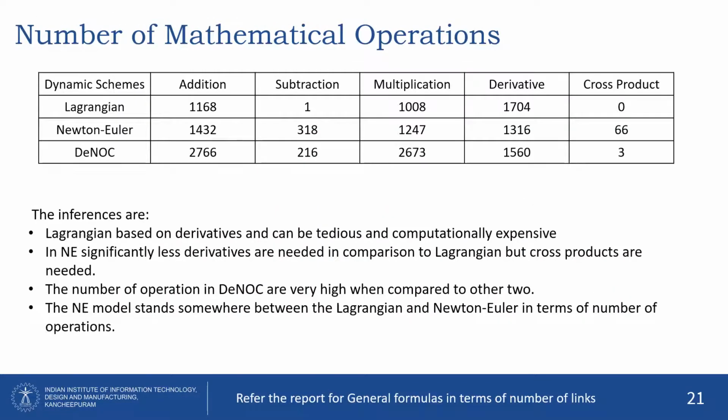The next important stage is the qualitative inferences, and for this the first step is to calculate the number of mathematical operations for each and every model. For this, a general formula in terms of number of links was derived, and then n equals 6 was substituted. We can infer that the Lagrangian is based on derivatives and can be very tedious. Secondly, the number of operations is very high for d naught. And last, in Newton-Euler, fewer derivatives are needed, but we need cross products here. So we can see that the Newton-Euler stands somewhere between the Lagrangian and d naught.